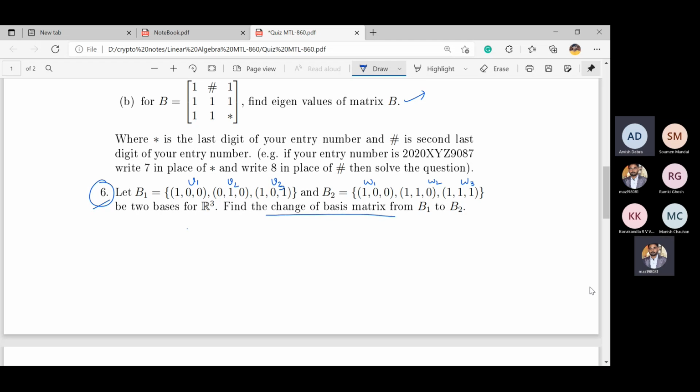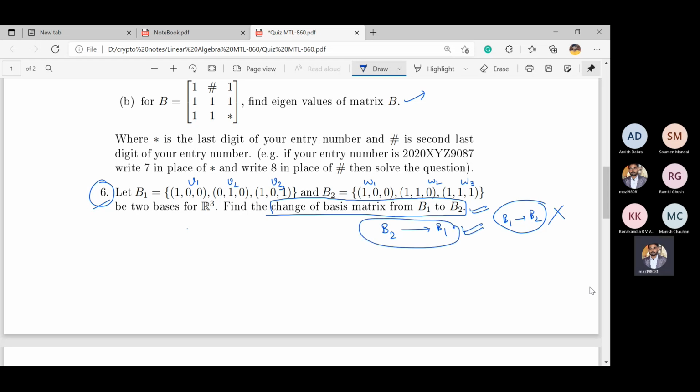Yes, I have seen this one. If anyone finds anything else in books or anywhere, let me know. The meaning of this statement in this language is that you have to find the transformation from B2 to B1, not B1 to B2. This one is wrong. If anyone finds any literature or book like this, I have seen. So if anyone finds anything other than this one, please let me know.